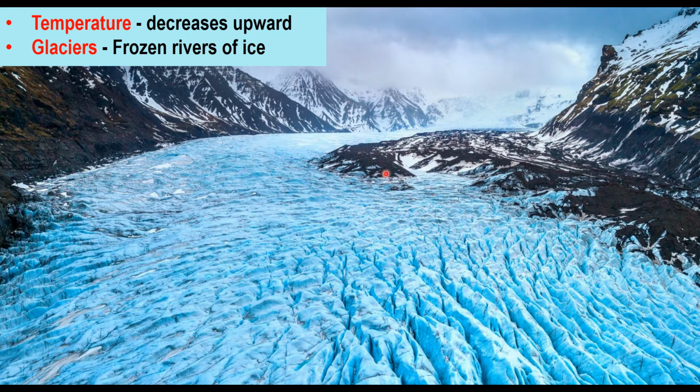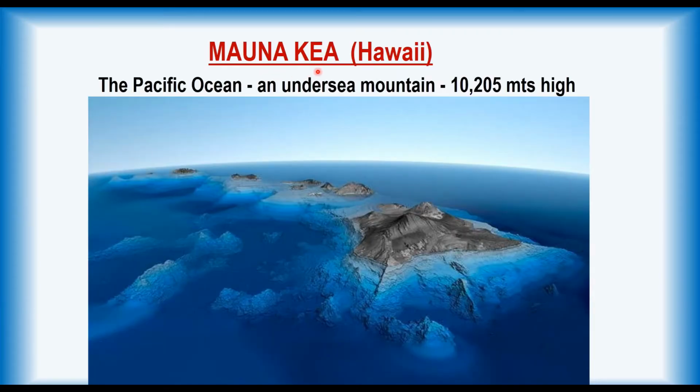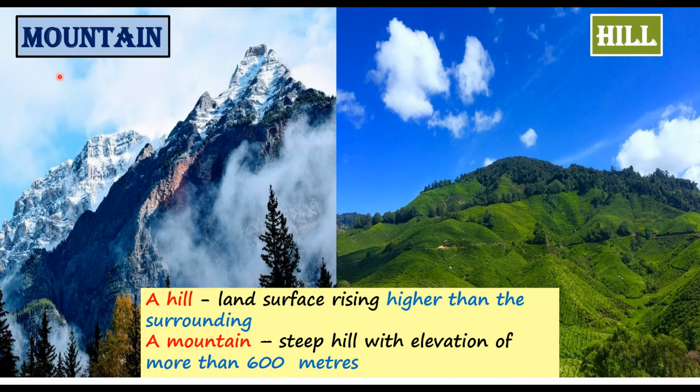It's amazing, isn't it? There are some mountains under the sea too. Mauna Kea in the Pacific Ocean is an undersea mountain. It's higher than Everest, being 10,205 meters high. Do you remember the height of Everest? The Everest is 8,848 meters.